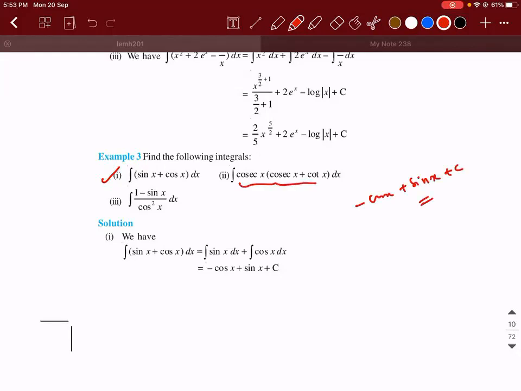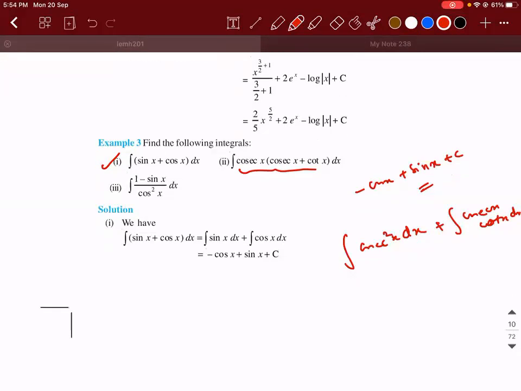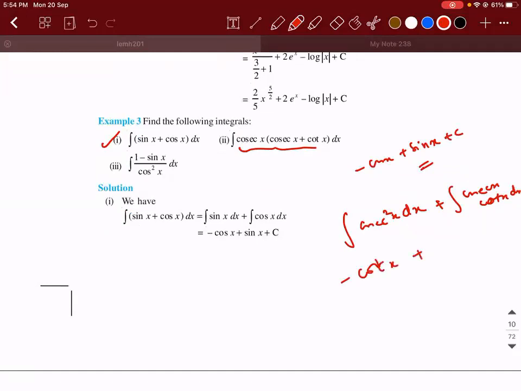Integral of cosecant x into cosecant x plus cot x. So this will become integral of cosecant square x dx plus integral of cosecant x cot x dx. Can I write it like this? So derivative of which function will give you cosecant square x? Minus cot x. Plus derivative of which function will give you cosecant x cot x? Cosecant x. Is it not minus cosecant x? Yes, it's minus cosecant x plus c.